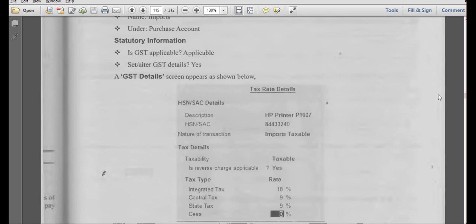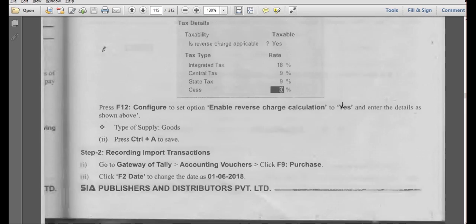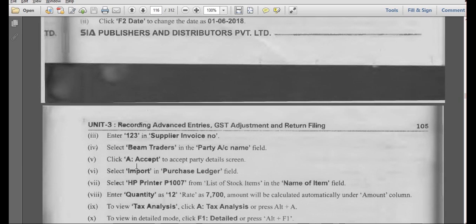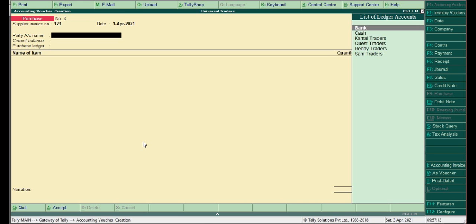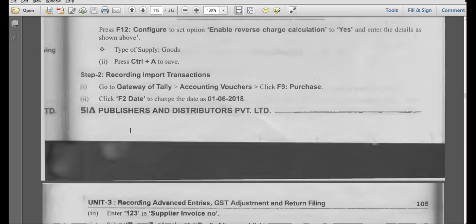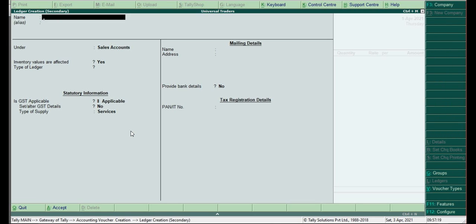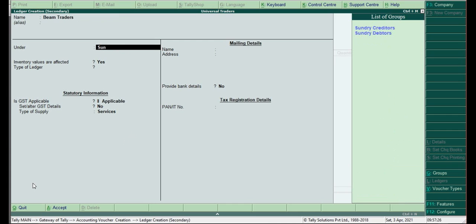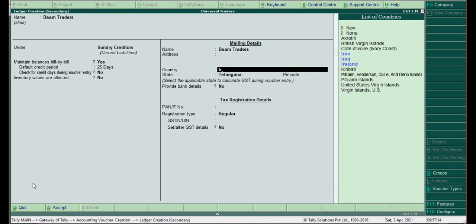So first, what is the supplier invoice number? Do we have any numbers? Did he give a supplier invoice number there? 123. Okay, 123, the date is there. Party name, who is the person? Beam Traders. So Alt C, Beam Traders, under sundry creditor, bill wise details. Yes, I am going with 25 days. He is from Ireland.